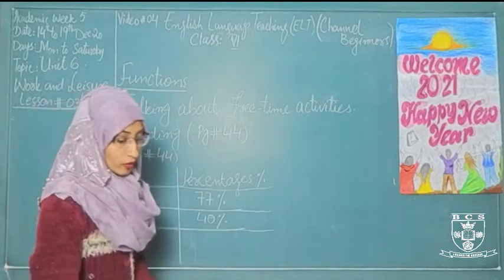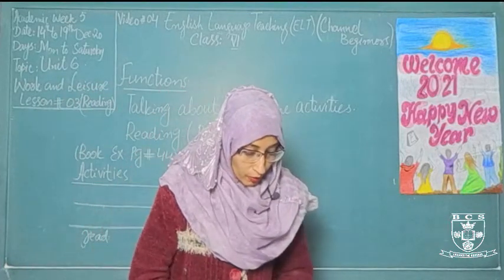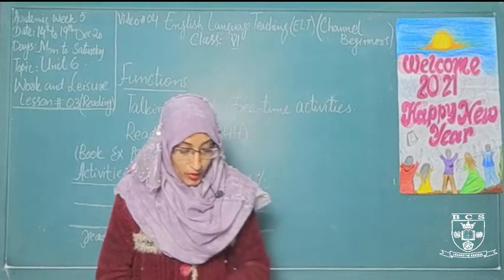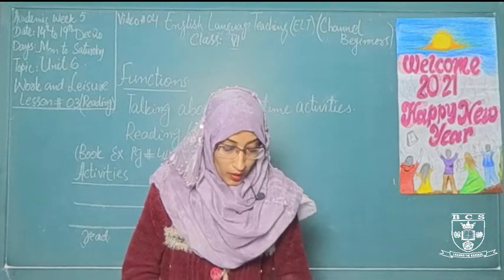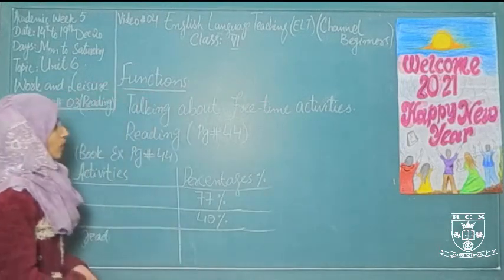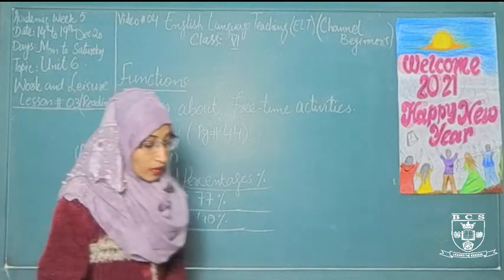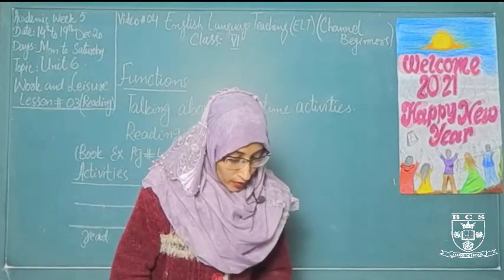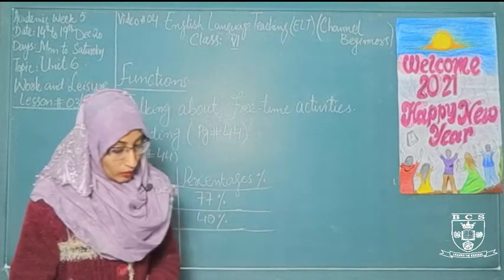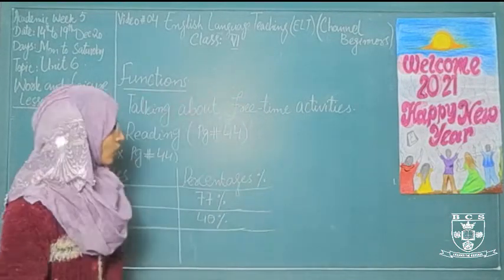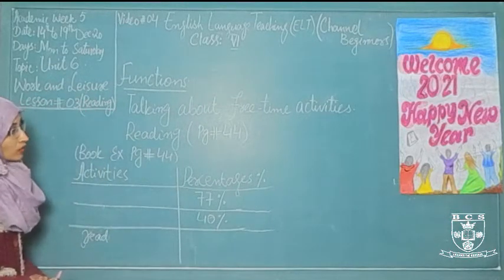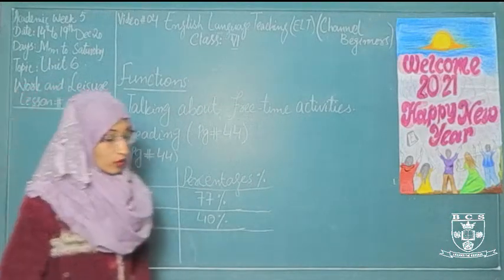And what do they do for spending their free time? They do different activities like watching TV and reading magazines and newspapers. Some people go to eat out, some people go to the cinema for entertainment, and some people play different sports. Now first I will start reading.